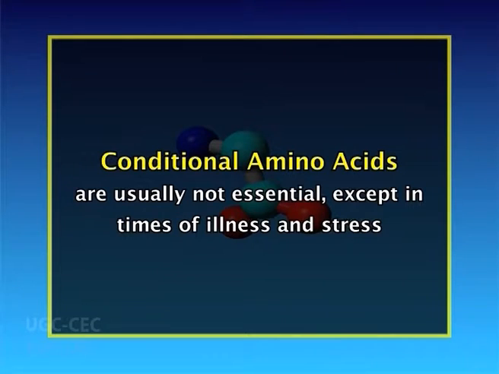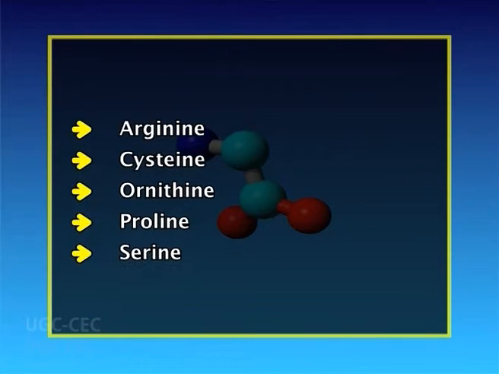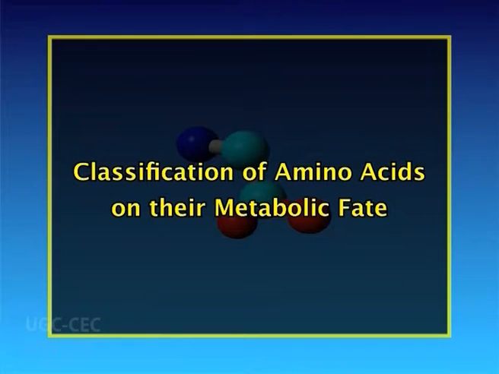Conditional amino acids. Conditional amino acids are usually not essential except in times of illness and stress. They include arginine, cysteine, ornithine, proline and serine. Now we will discuss the classification of amino acids based on their metabolic fate.